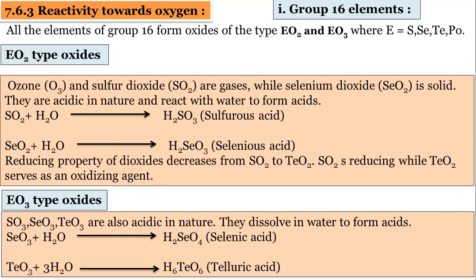For a 1 mark question, these reactions can be asked. How is the question asked? What is the reaction of SO2 with water? The reaction of SO2 with water forms H2SO3, not H2SO4. H2SO4 is sulfuric acid, but this has one oxygen less. It is called sulfurous acid. And this is selenious acid. So remember, on this part, a 1 mark question will be asked on this reaction. So we have to practice these reactions. What is the reaction of SO2 with water? What is the reaction of SeO2?